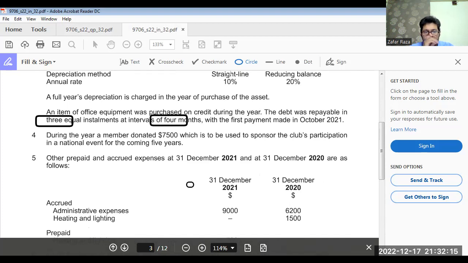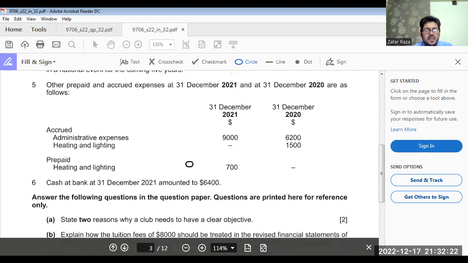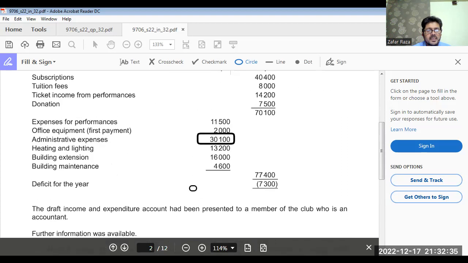Administrative expense, we have accrued. We don't have prepaid. So what we have to do is add accrued at end and less accrued at start. What was the amount of total? 30,100.